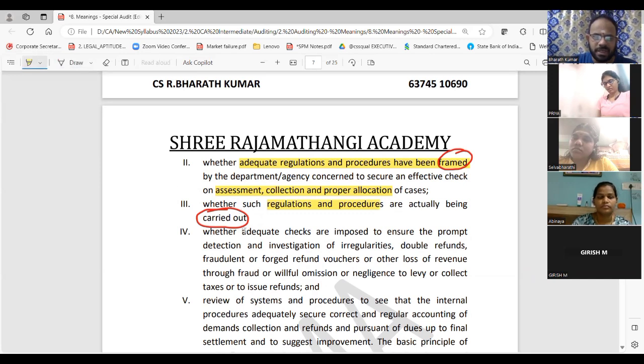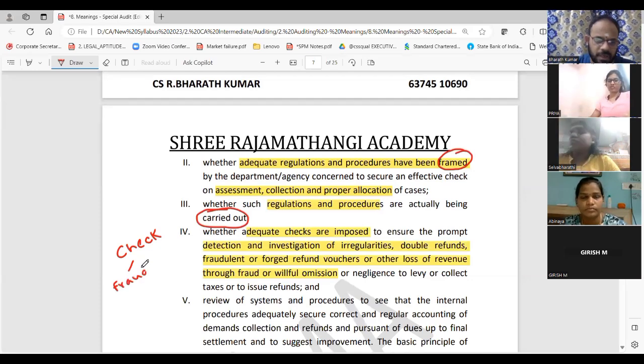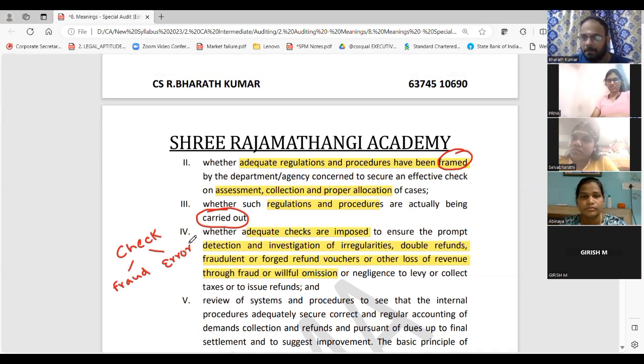Whether adequate checks are there for detecting and investigating all the frauds and errors. So indirectly, I am saying check the fraud and error. Write some examples for fraud, write some examples for error. Now, if you ask me, sir, is this question very important? Answer is no. But I am giving you a flow of how we should cover the 5th chapter.